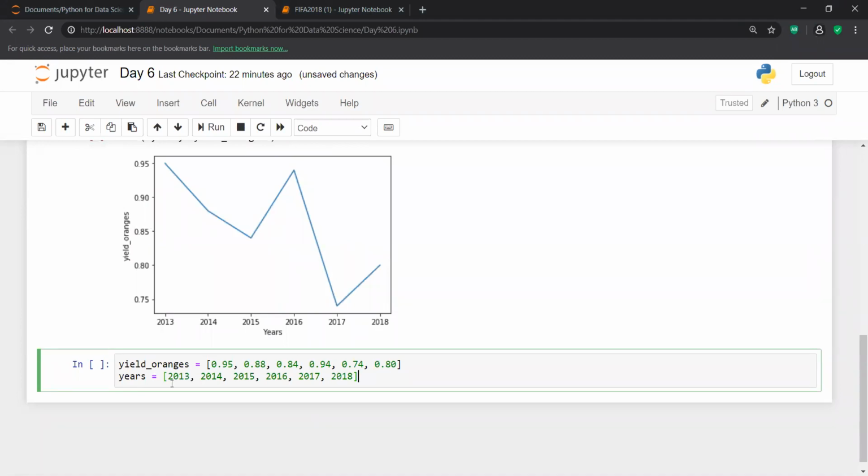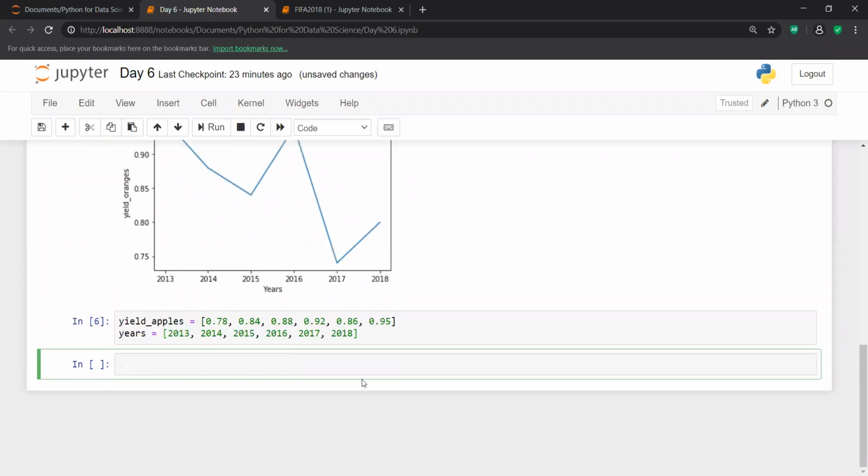So maybe I take apples in this place, and I can change these numbers to make them handy: 0.84, then 0.88, then 0.92, then 0.86, and at last 0.95. That is completely fine.